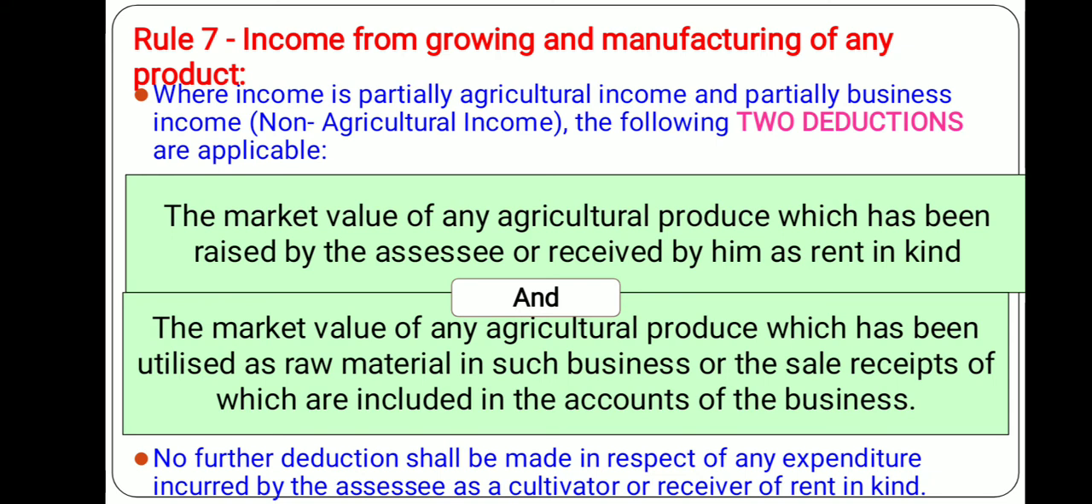Number one, the market value of any agricultural produce which has been raised by the assessee or received by him as rent in kind, and the market value of any agricultural produce which has been utilized as a raw material in such business or the sales proceeds of which are included in the accounts of the business. So we can deduct these two, the balance will be your business income. Now no further deduction shall be made in respect of any expenditure incurred by the assessee as a cultivator or a receiver of rent in kind.